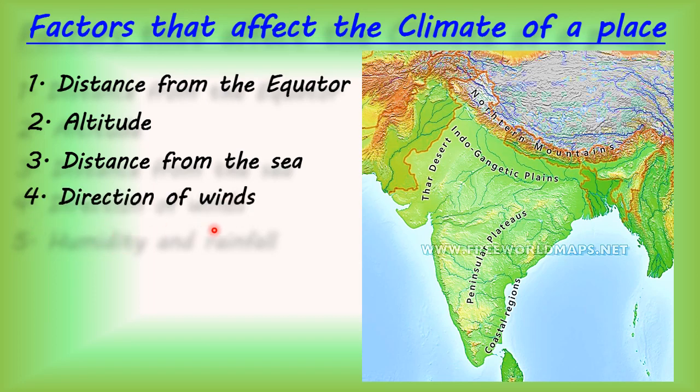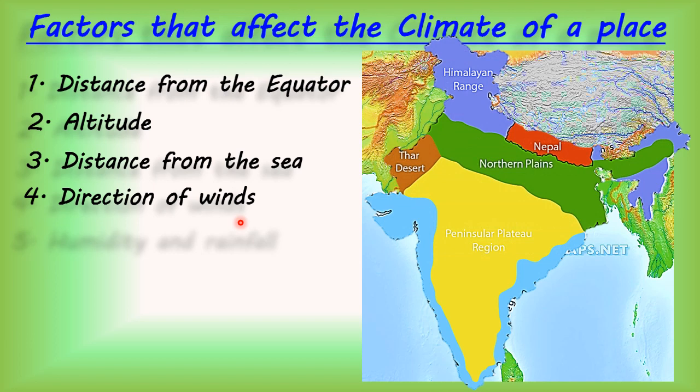Now see, direction of winds. Children, here you can see different colors on India. Why different colors? Because these colors show different physical features of India. This blue part shows mountains covered with ice and snow and an extremely cold climate.